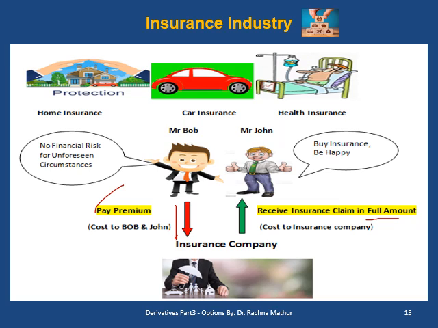So Mr. Bob and Mr. John are having a limited loss by paying a premium to get unlimited profit if something goes adverse. But if something goes adverse, the insurance industry will be having unlimited loss and only limited profit, which is coming in the form of insurance premium. But if everything is normal, the insurance industry will be only getting its limited profit and no unlimited losses. So this is the way the insurance industry works.